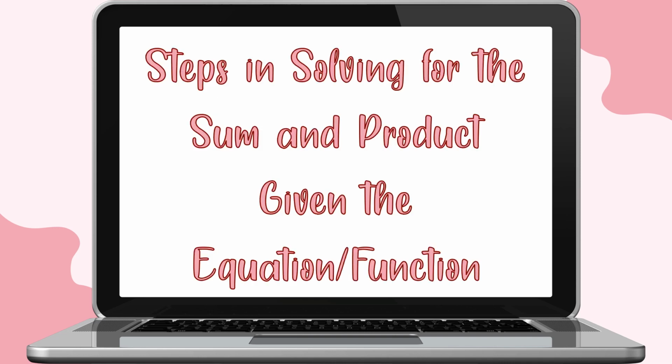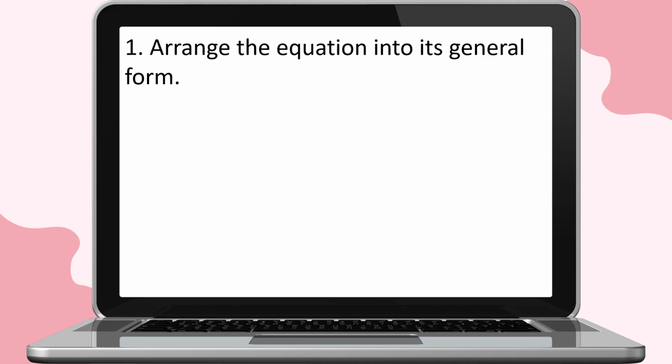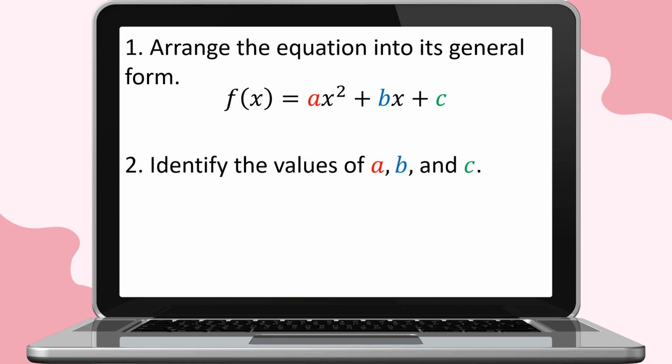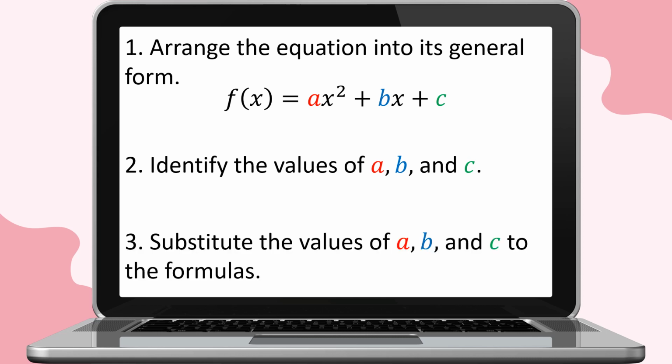Here are the steps in solving for the sum and product given the quadratic equation or function. First, you arrange the equation into its general form, f of x equals ax squared plus bx plus c. Second, you identify the values of a, b, and c. And last, you now substitute the values of a, b, and c to the formulas.